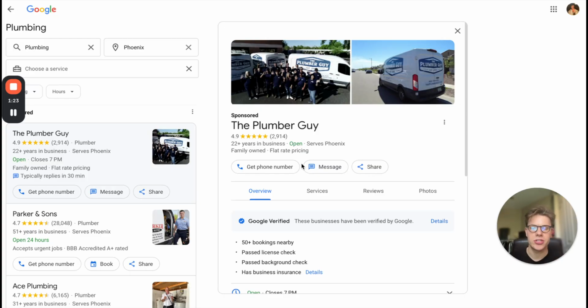Now, how much are they charged per lead? I really can't answer that. It is going to truly vary based on the industry and the location. There are some pretty fixed numbers overall. I can tell you for this plumber, depending on the service I inquire about and where they are, like in Arizona over here, it's probably going to be between 40 to 60 bucks. It's definitely cheaper than most people pay per lead on Google PPC because you're probably not fully optimized. And that's why a lot of people should be using this, at least initially or together with PPC.